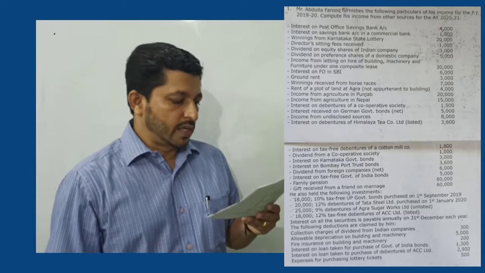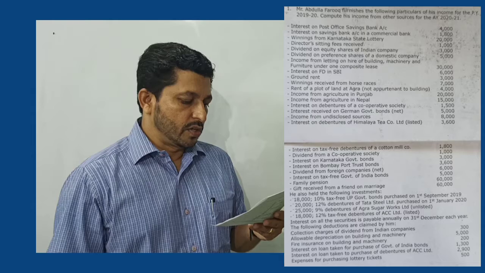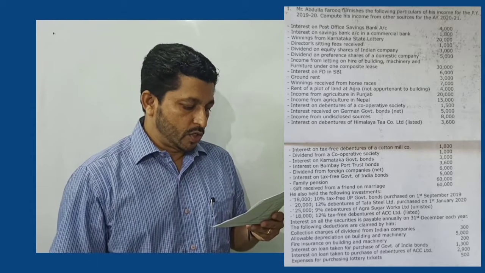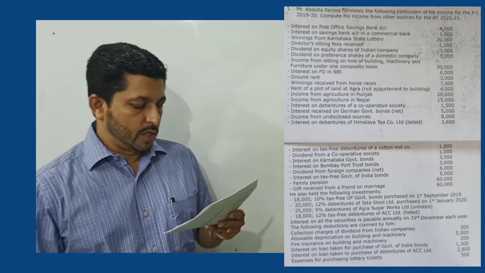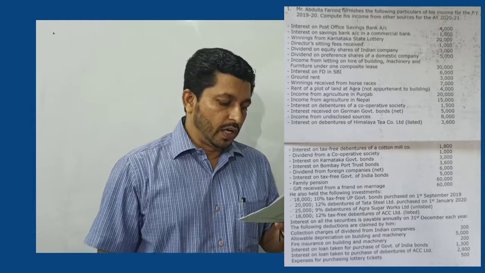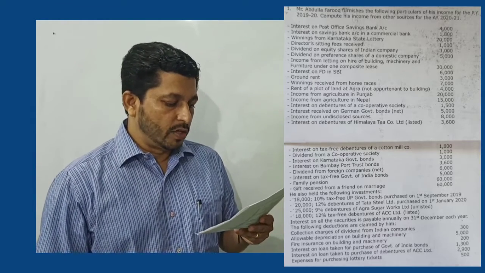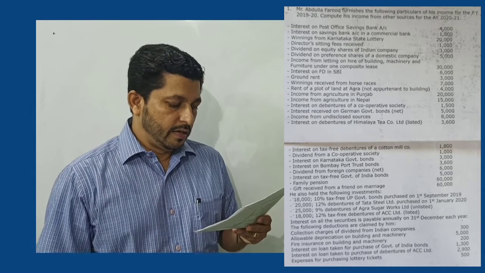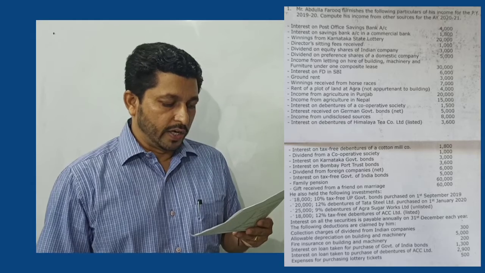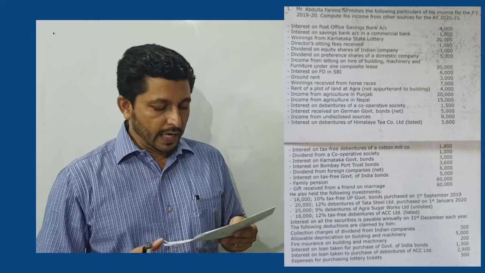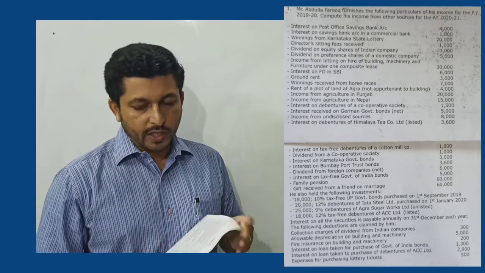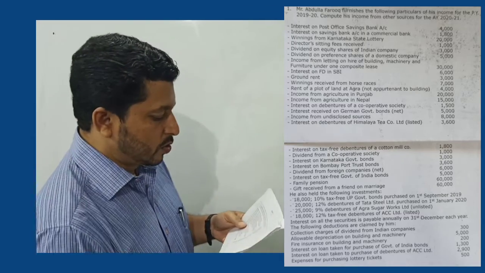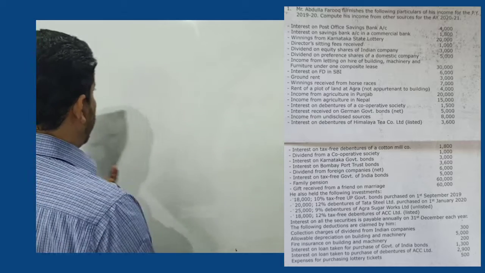The following deductions are claimed by him: collection charges of dividend from Indian companies, allowable depreciation on building and machinery, fire insurance on building and machinery. Then we have interest on loan taken for purchase of Government of India bonds, interest on loan taken to purchase debentures of ACC Limited, expenses for purchasing lottery tickets. So these are the deductions that he is claiming. We need to calculate his taxable income from other sources for the assessment year 2021.